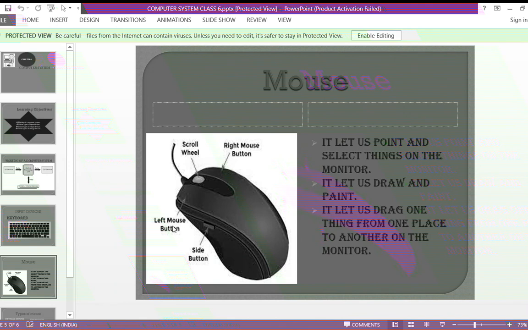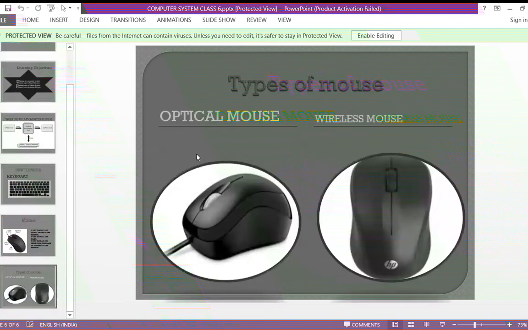If you want to perform different functions, then we use the right mouse button. Suppose you want to select something, then we use the right mouse button. So you understood about the mouse?